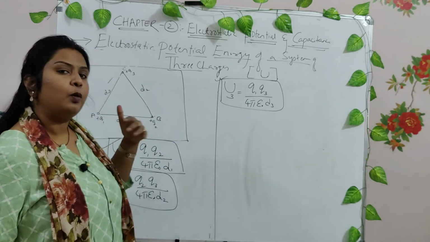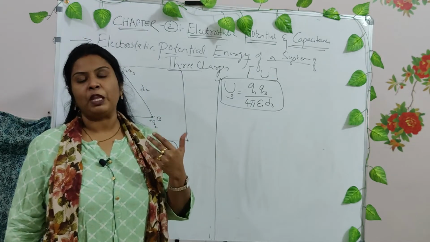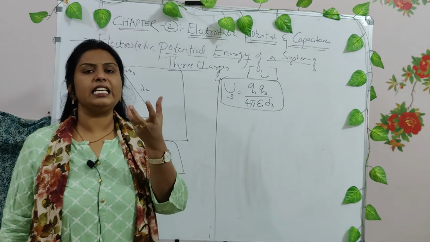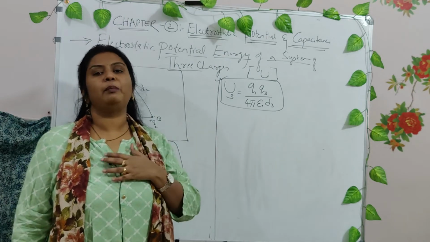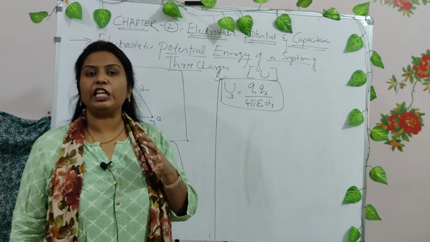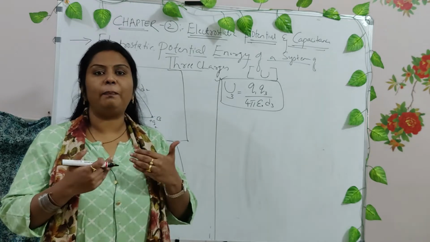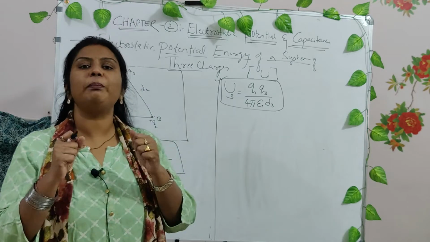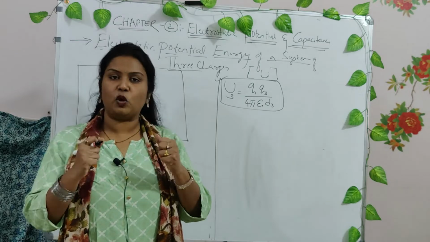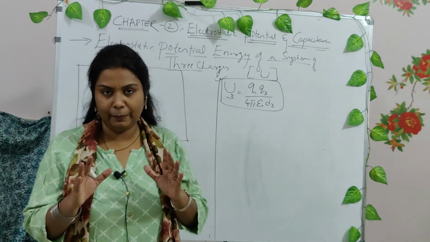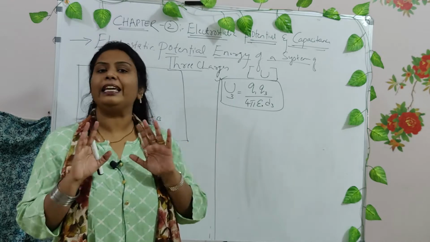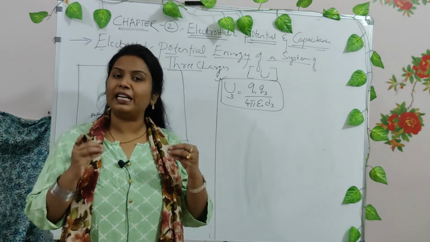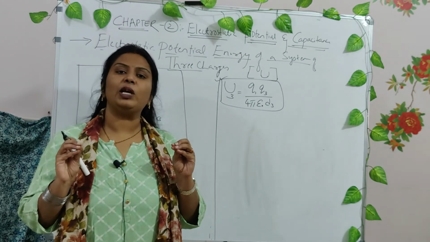Now what is this energy? Is it scalar or vector? When we say energy, we do not tell it in terms of direction, right? Energy has only magnitude. Say for example, my energy is some kilocalories. I cannot say some kilocalories down, up, right or left. It has no direction. When I say kilocalories, it is only a magnitude. In the same lines, potential energy is not a vector quantity. It is a scalar quantity. A quantity which has only magnitude but no direction is called a scalar quantity,